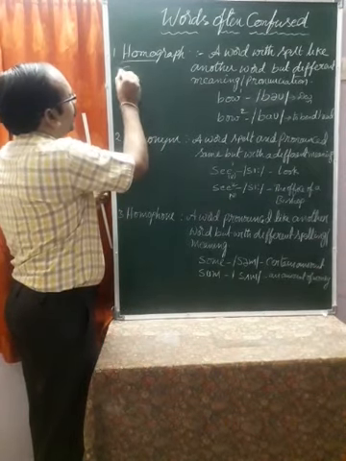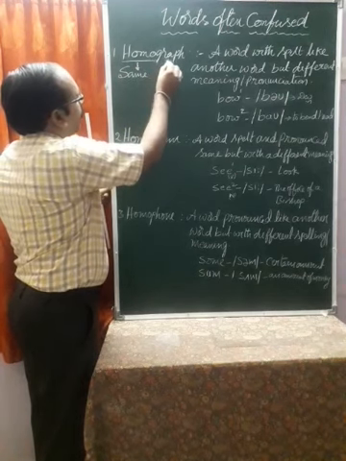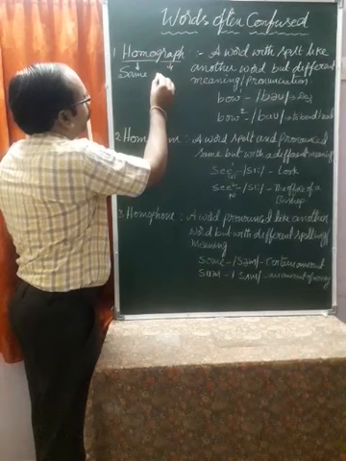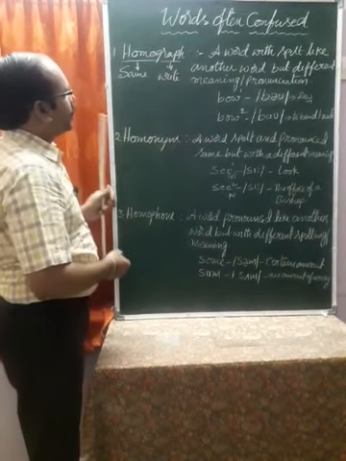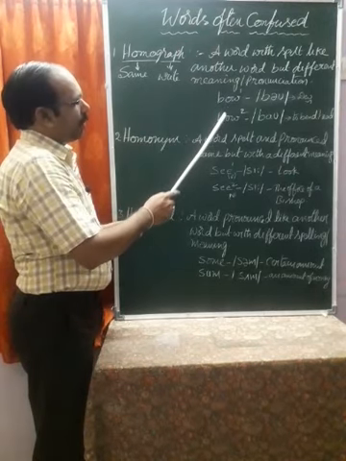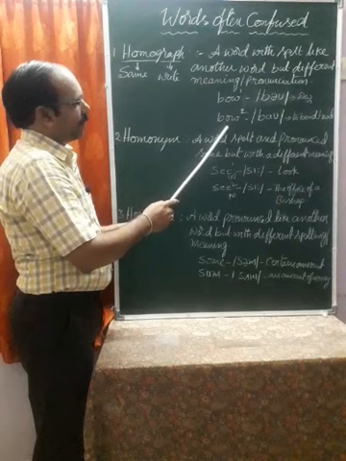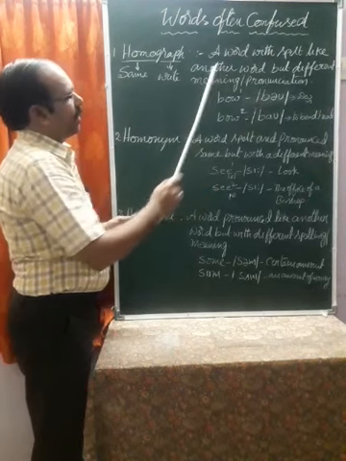Homo means same and graph means to write. Same writing. That means the spelling is the same. But the pronunciation and the meaning are different.